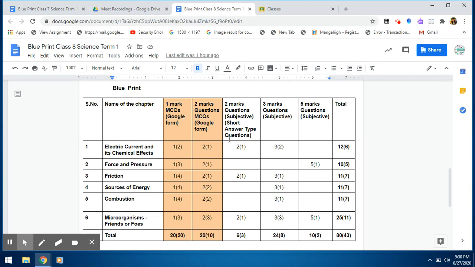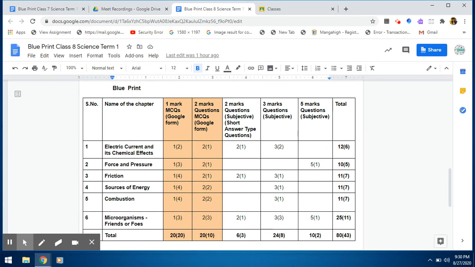and in the subjective type paper, there will be 1 question of 2 marks and 2 questions of 3 marks from this chapter. So in the objective type paper, there will be 3 questions of this chapter, and in the subjective type paper, also there will be 3 questions of this chapter. So the total weightage of this chapter is 12, and there will be 6 questions asked from this chapter. Let me draw your attention towards the weightage of the other chapters.